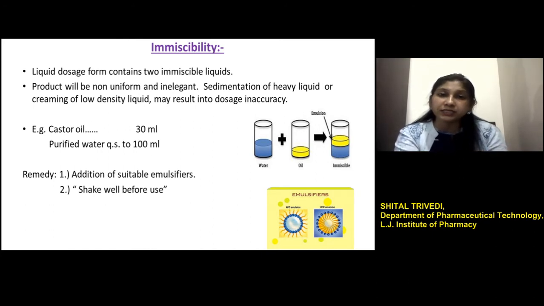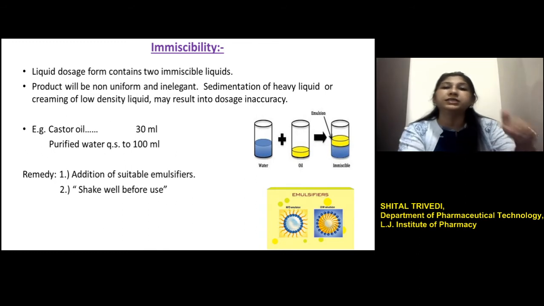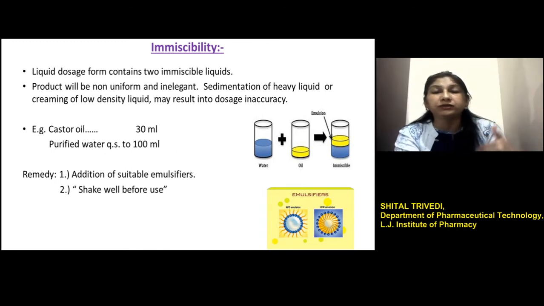Depending on the density of the internal phase liquid, we may find creaming. If the liquid has low density, it will form the upper layer, or if the liquid has high density, it will sediment at the bottom. So this results in phase separation, and non-uniformity of the distribution of the drug if it is present in one of the oils, and this results in dose inaccuracy and inelegance. So how do we solve this?